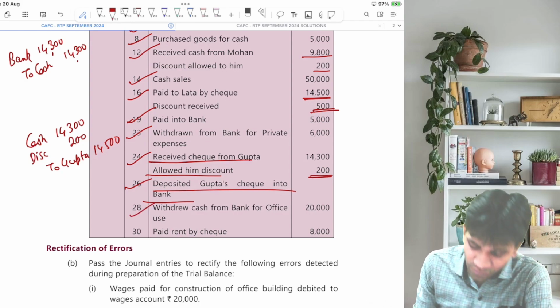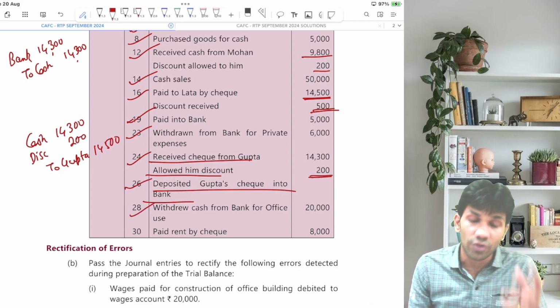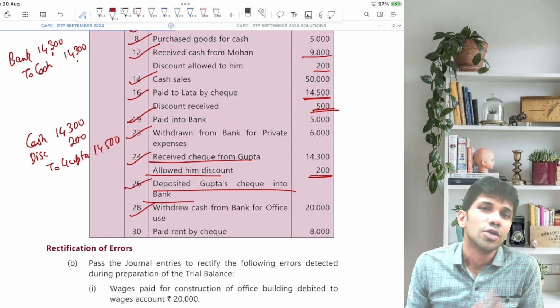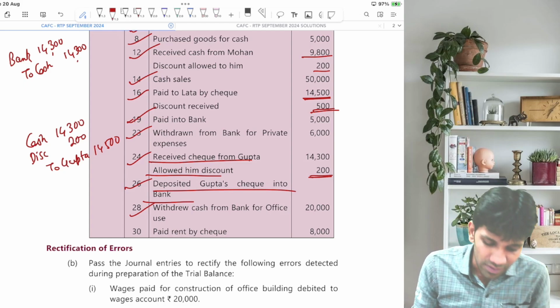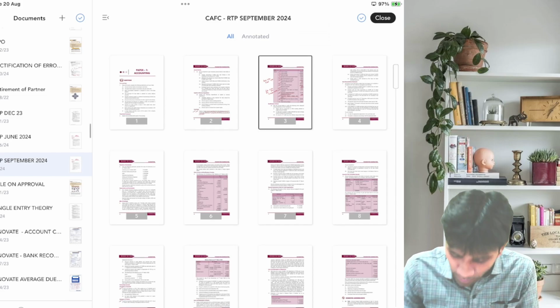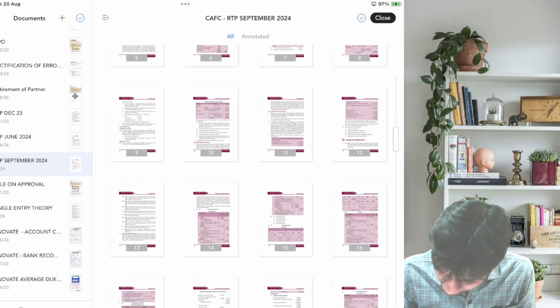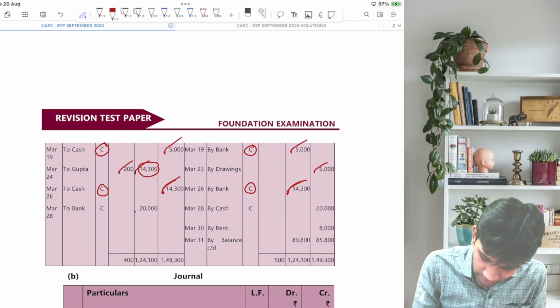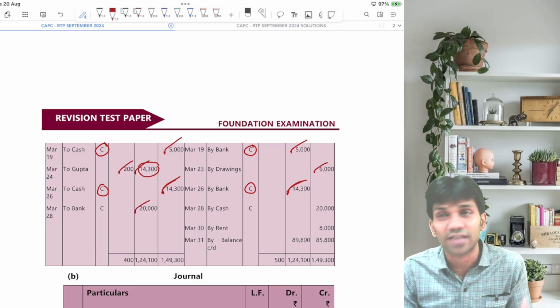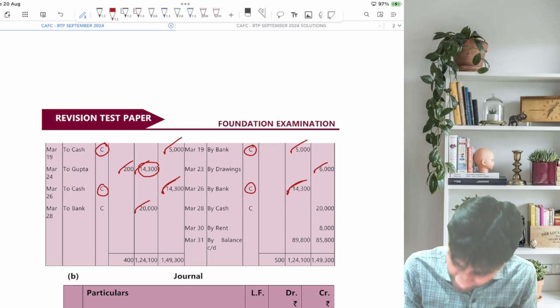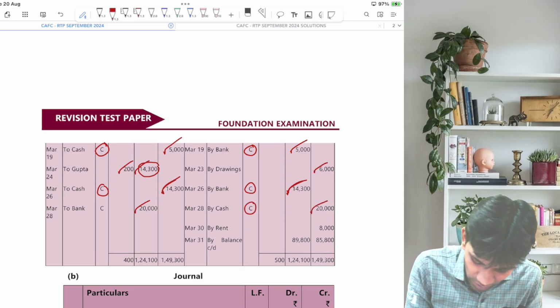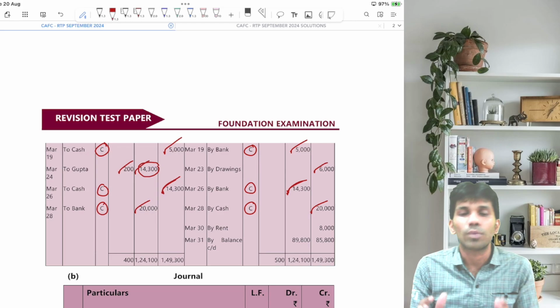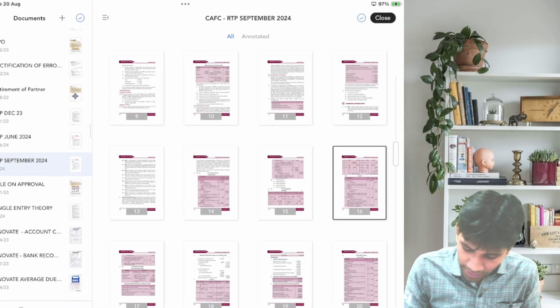Next, withdrew cash from bank for office use. So we have withdrawn cash from bank for office use. What comes in? Cash comes in and bank balance reduces. So cash account debit to bank account. Let's go to the main answer. On the debit side, cash to bank, and on the credit side of bank, by cash. Since cash and bank accounts are involved, it is a contra entry. I hope, guys, this is very, very clear. Let's go ahead.